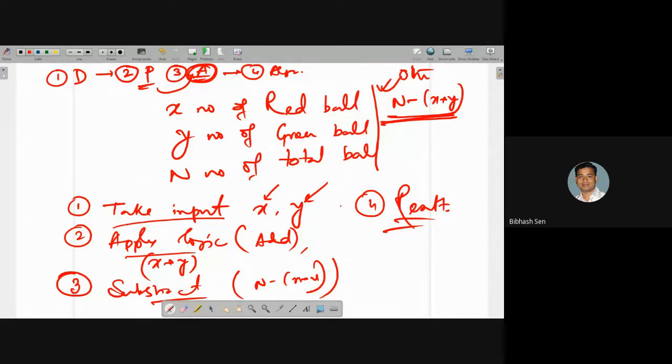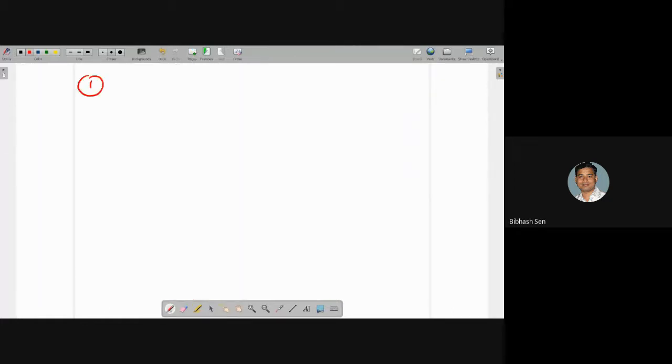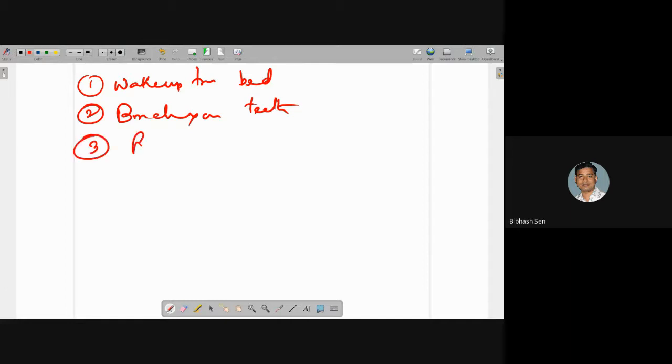In their mind, you have to follow it. If I say follow the algorithm before going to school, then what will be the algorithm? Student can write: yes, first is wake up from bed. Second step, brush your teeth. Third step, rinse properly with water.